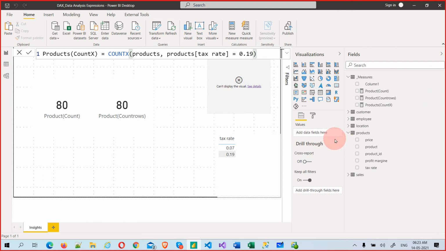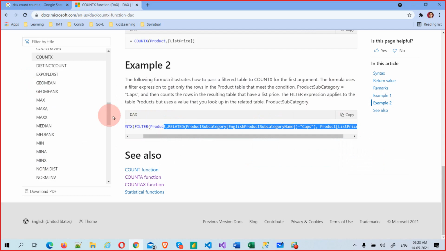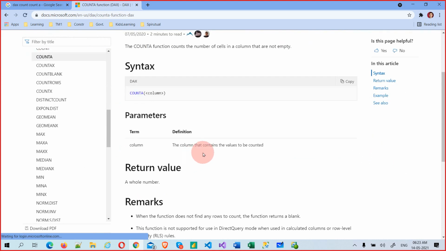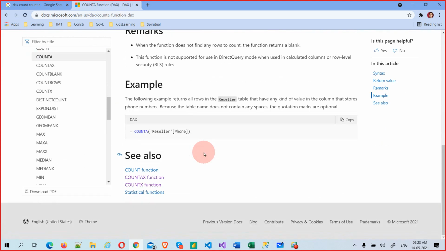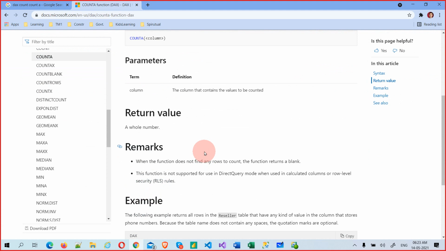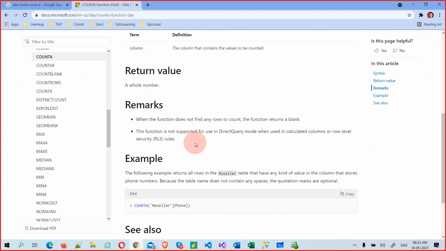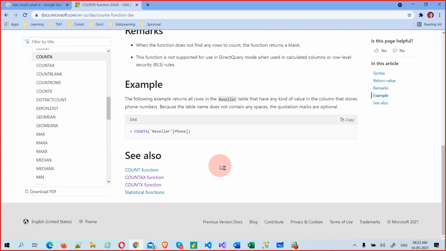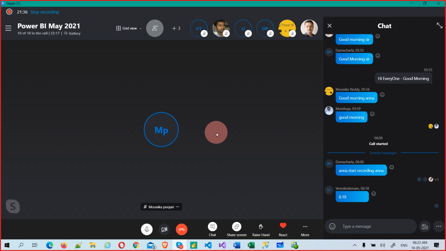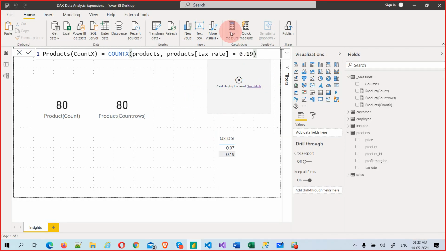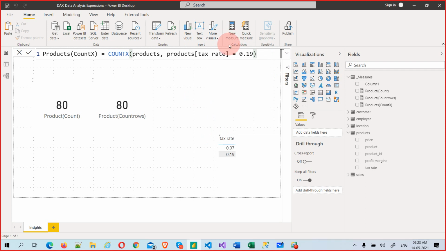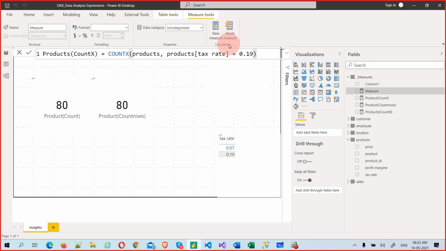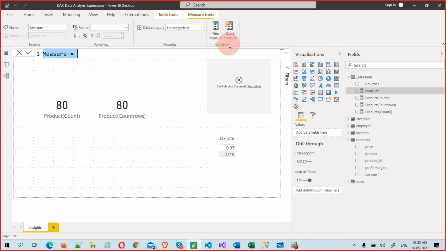Now what next? After COUNTX, COUNTA. Where will it work? COUNTA will work. It just works, but you need to work with boolean. That is the only difference. It will also work as a count. There are minor things, but yes, the interviewer will ask this question: what is the difference between COUNTA, COUNTX, COUNTAX? So this is how you might get it. Simply, COUNTA will work something like that.